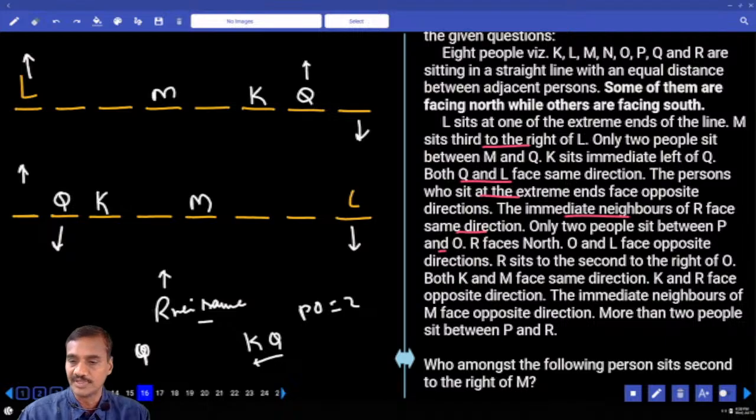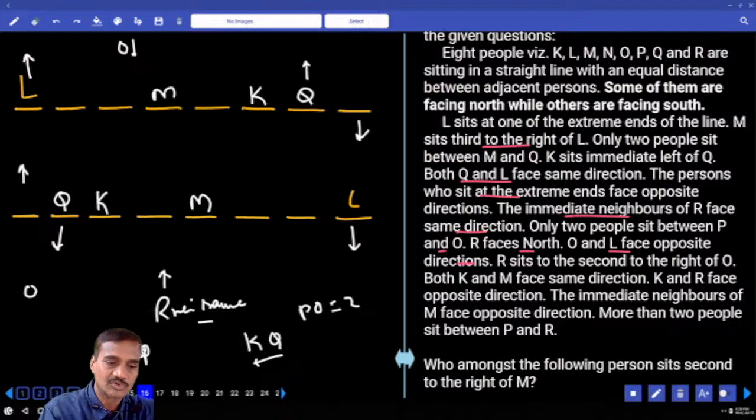Now the 2 in between P and O are north. O and L face opposite directions. Now L is south, so O must be facing which direction? O must face north where L is south, and here O must face south. And R sits second to the right of O. Hence O cannot be here, because R sitting second to the right of O is not possible. So where should O be? O is here. If O is facing south, R will be here. R is facing which direction? North.